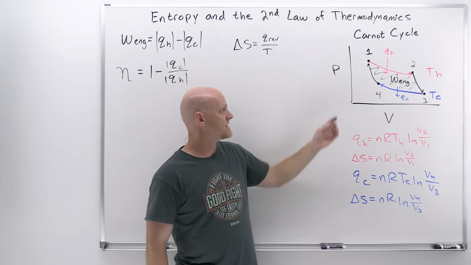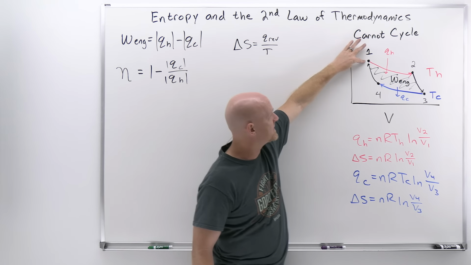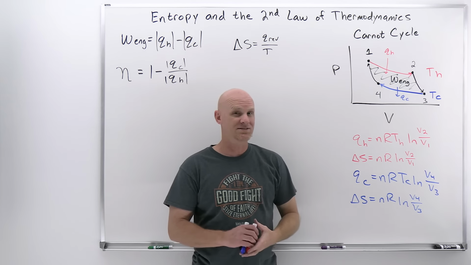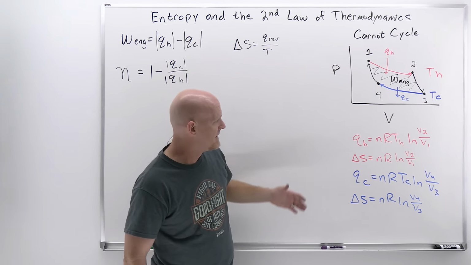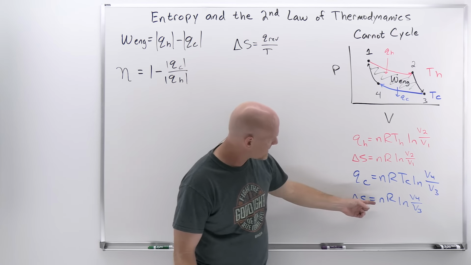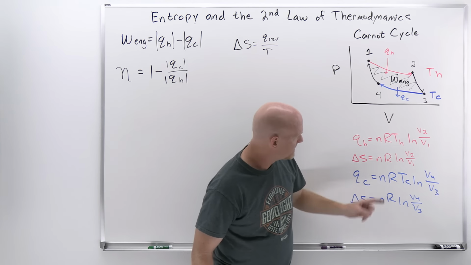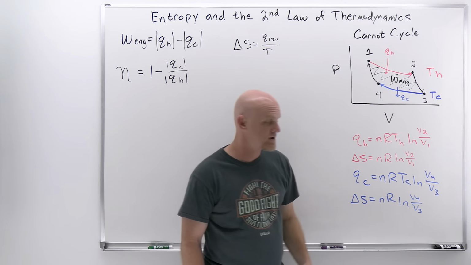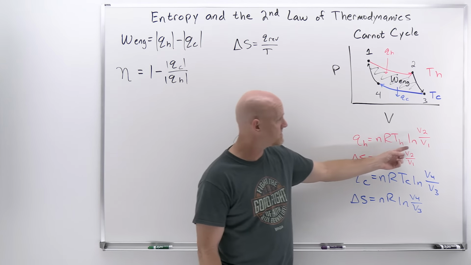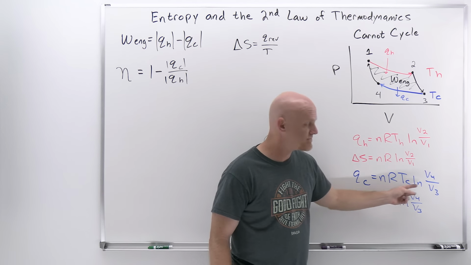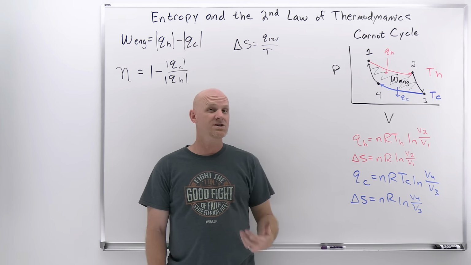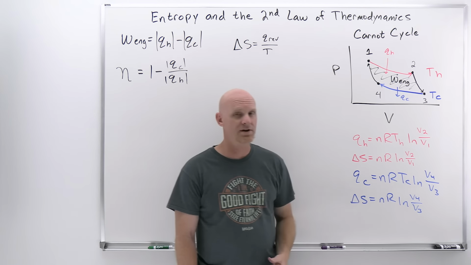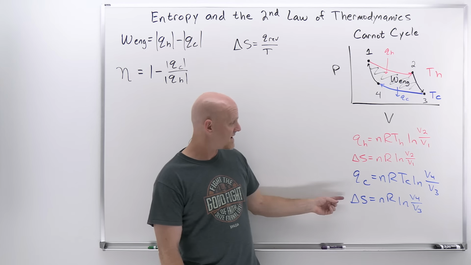Again, entropy is a state function. As long as we get back to point number 1, delta S is going to be 0. So that's the idea here. What we can see from this is that we've got n number of moles and R, but a different set of ratios here, ln of V2 over V1 and ln of V4 over V3. What this means is that the ratio of V2 over V1 and the ratio of V4 over V3 ultimately have to be the same. V2 doesn't have to equal V4 and V1 doesn't have to equal V3, but the ratios do have to be the same.